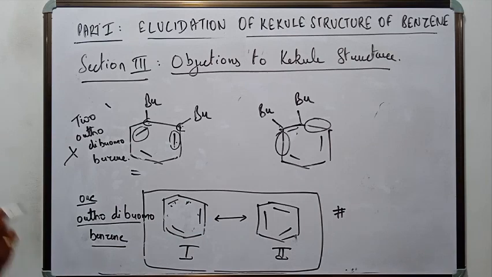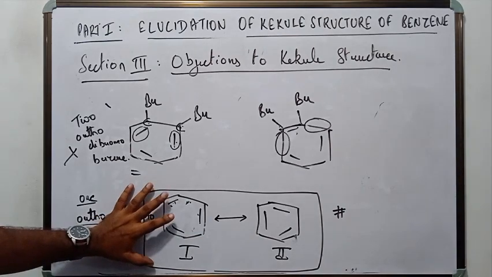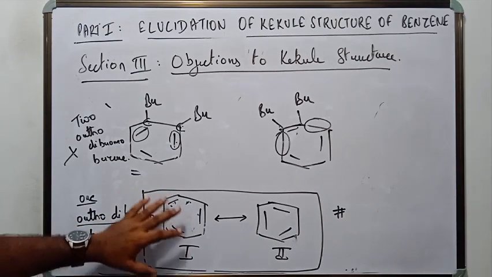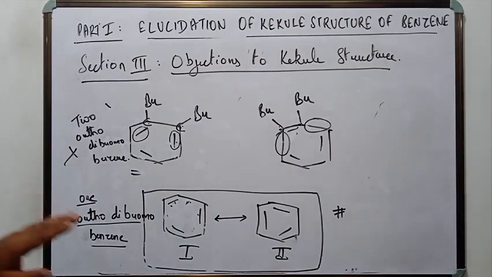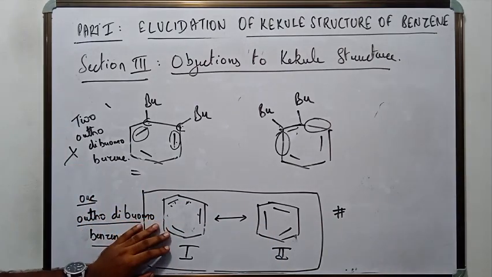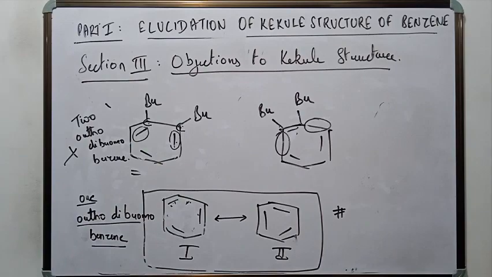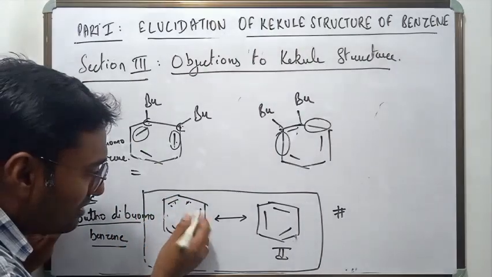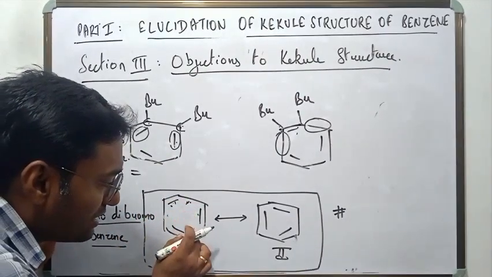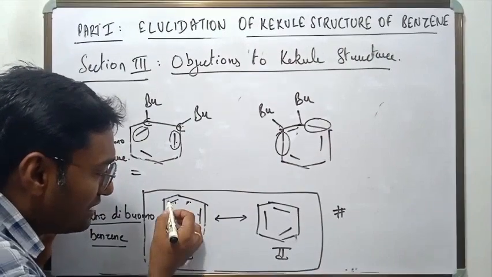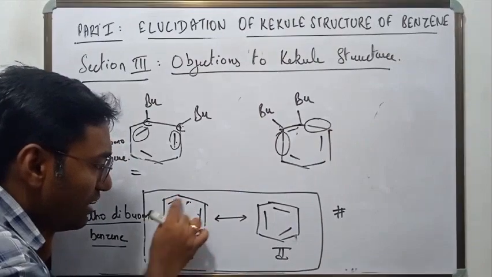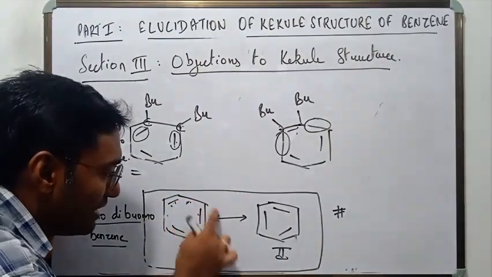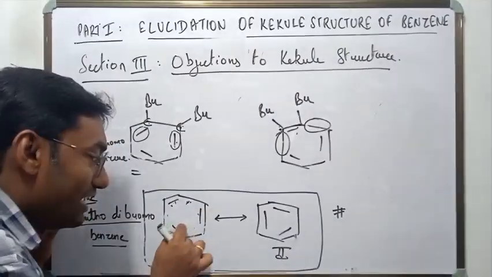So now we know. Here this video ends. In part 2 of this video, we discuss that the Kekule structure is not the correct structure of benzene. He was almost correct but not fully correct. We now know that there is no oscillation happening. We know that the six pi electrons, that is three double bonds, are actually shared among the six carbon atoms, right? And that sharing is equal.